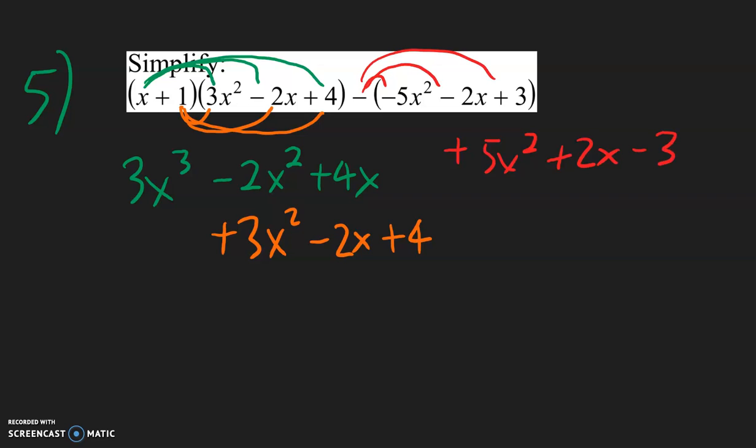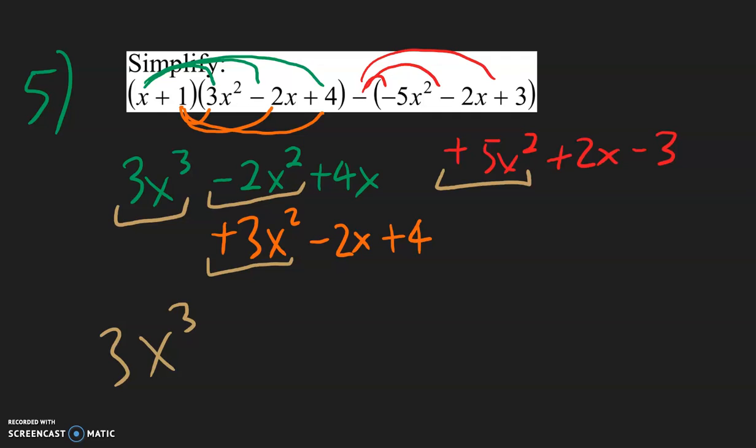Negative 3, no x. So now, just like before, we need to combine like terms. So let's begin with the x to the third power, which we only have one term here. That's a 3. X squared, we have negative 2 plus 3, that's a positive 1, plus 5, that's a positive 6.